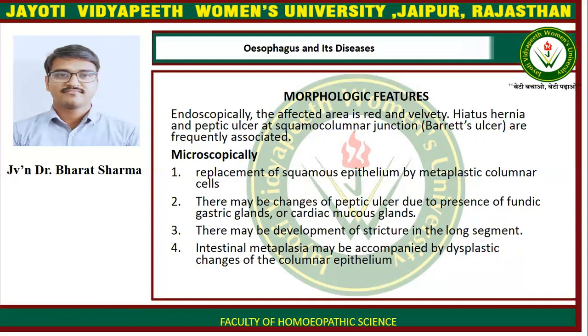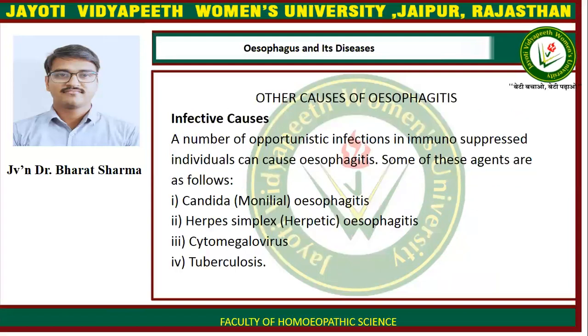There may be changes of peptic ulcer due to presence of fundic gastric glands or cardiac mucosa glands. There may be development of a stricture in the long segment, and intestinal metaplasia may be accompanied by dysplastic changes of the columnar epithelium.